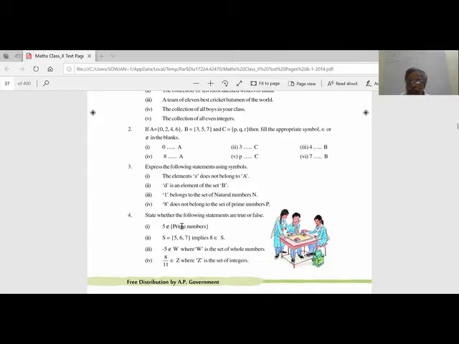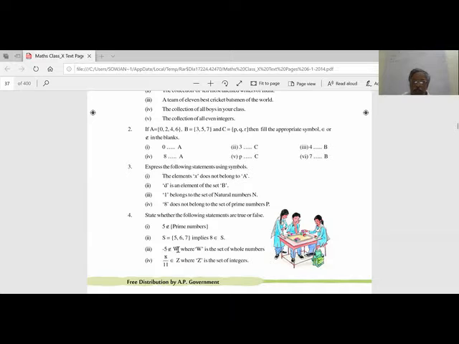True or false? 5 is a prime number. It belongs to prime numbers. So the statement is false. It should be belongs to. Now, is 5, 6, 7 implies that 8 belongs to S? It is false.